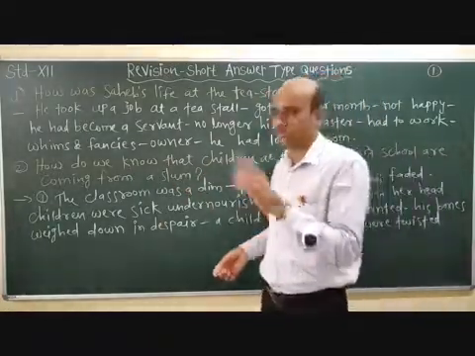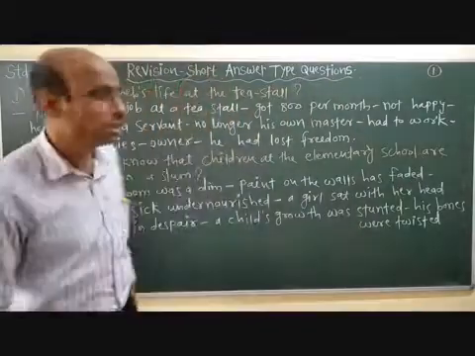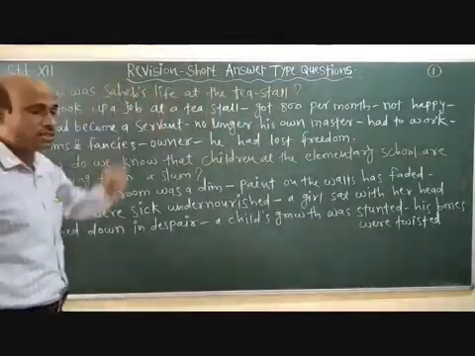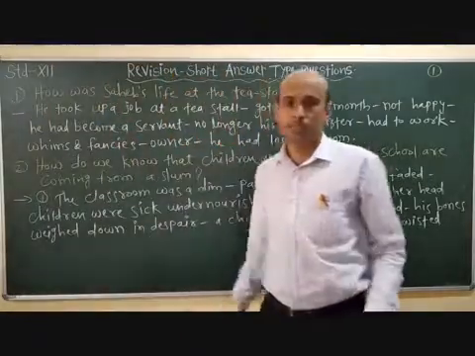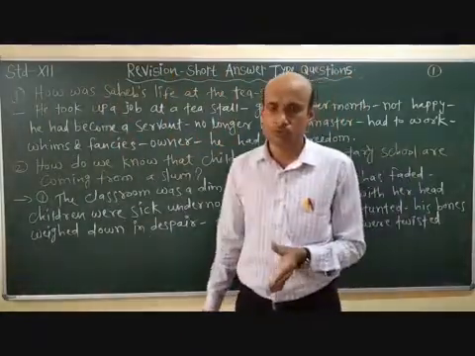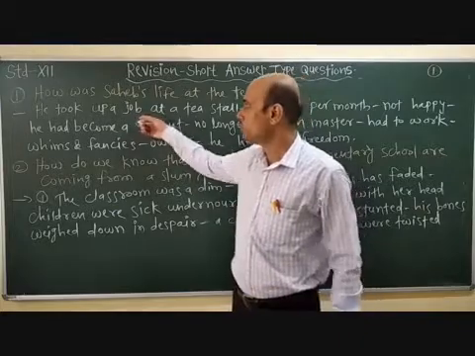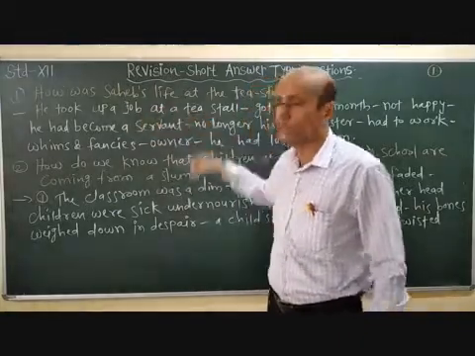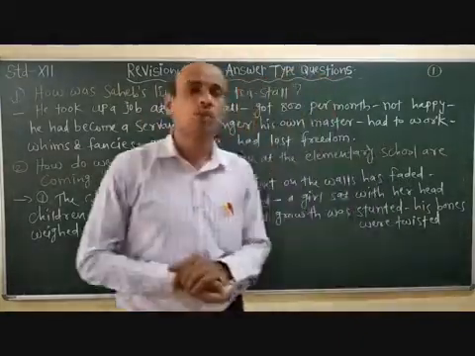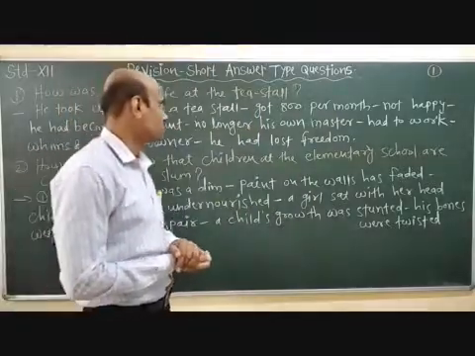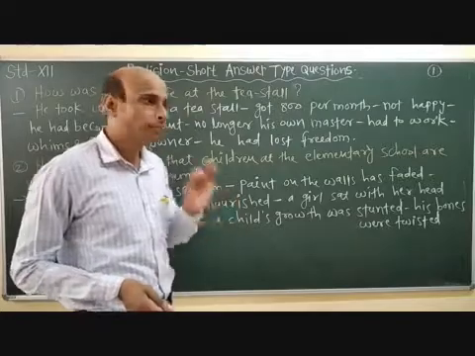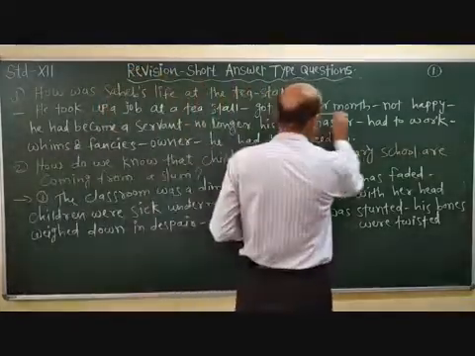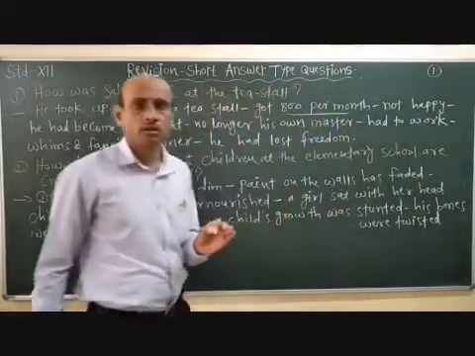So let us discuss the answer to this question: how was Sahib's life at the tea stall when he started working there? See, Sahib was a rag picker, we know. And when Sahib took up a job at a tea stall, he was not happy at all, though he got 800 rupees per month plus his food.